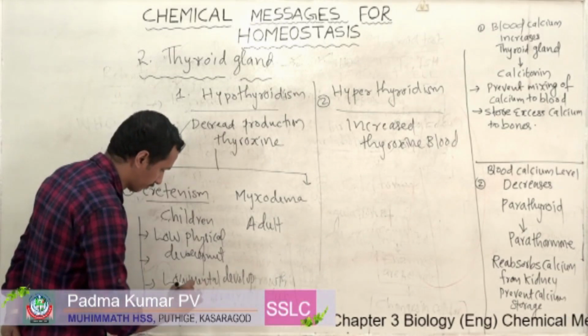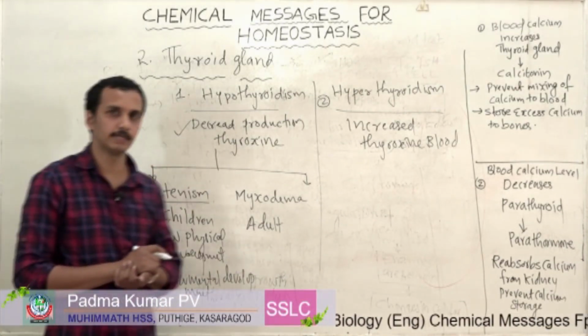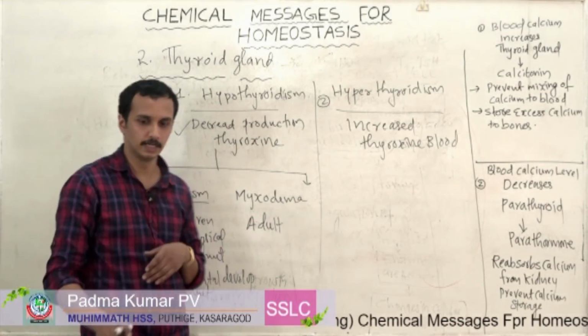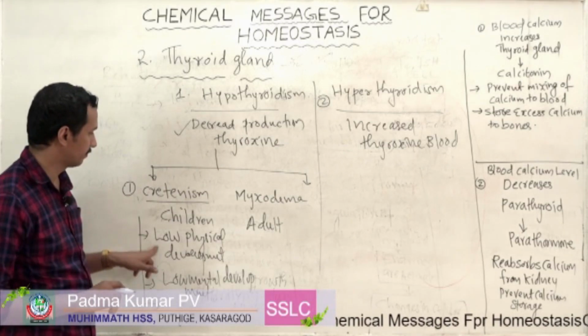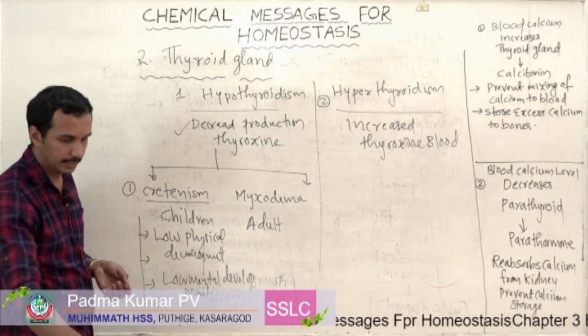Low physical development and low mental development. Okay, cretinism is usually present in youngsters, that is mainly in children. It is associated with low physical development and low mental development.